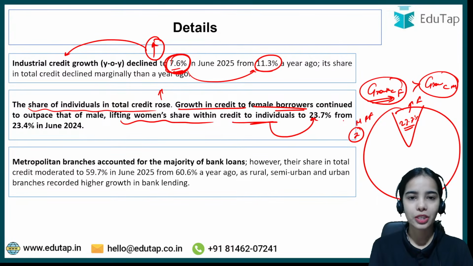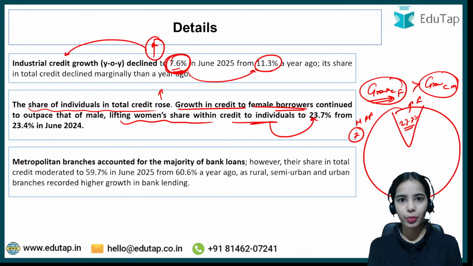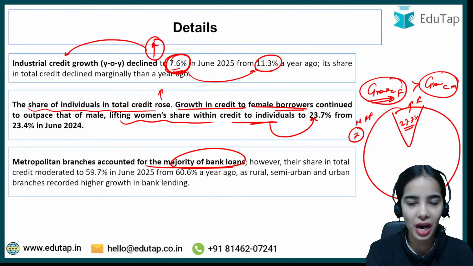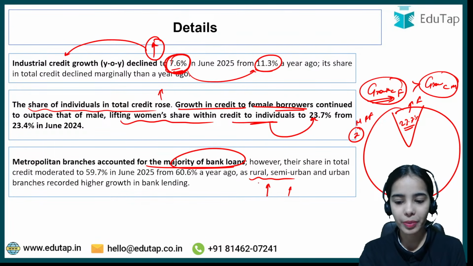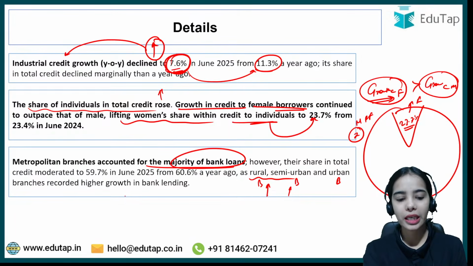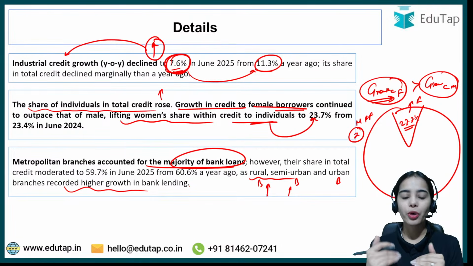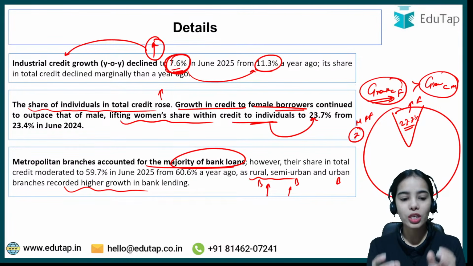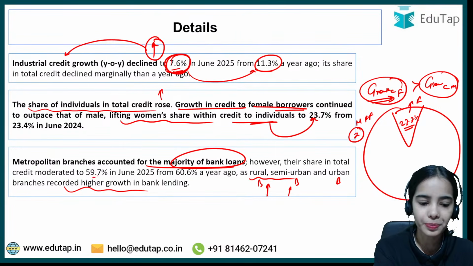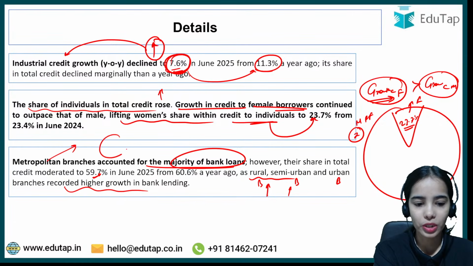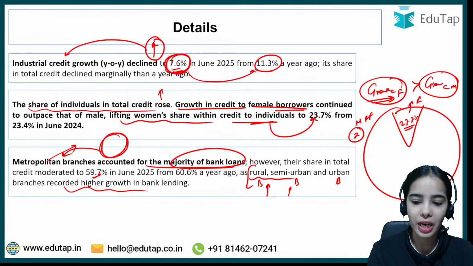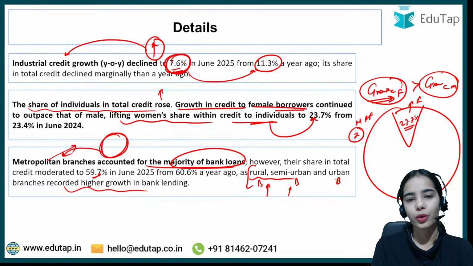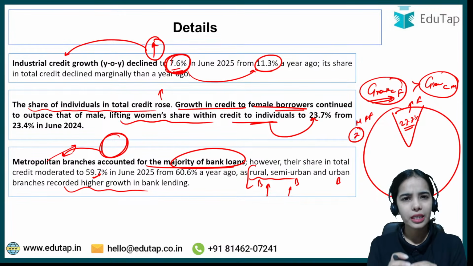Next, metropolitan branches, because they are present in the metropolitan areas, and a lot of loans are taken there. Metropolitan branches accounted for the majority of the bank loans, 59.7%, nearly 60% of the total credit. But still, rural branches, semi-urban branches and urban branches recorded higher growth in bank lending. So their share is also increasing slowly and slowly.